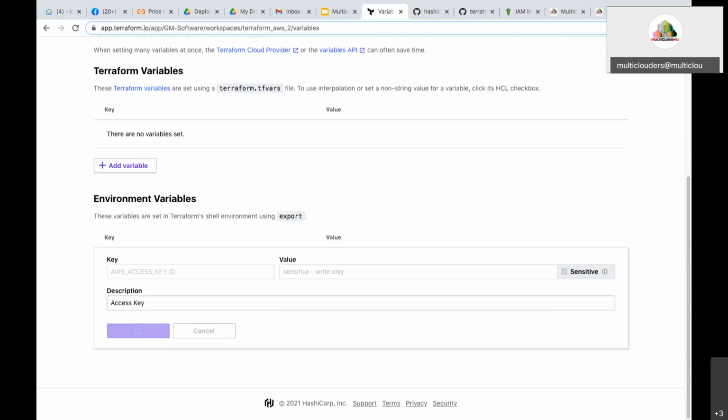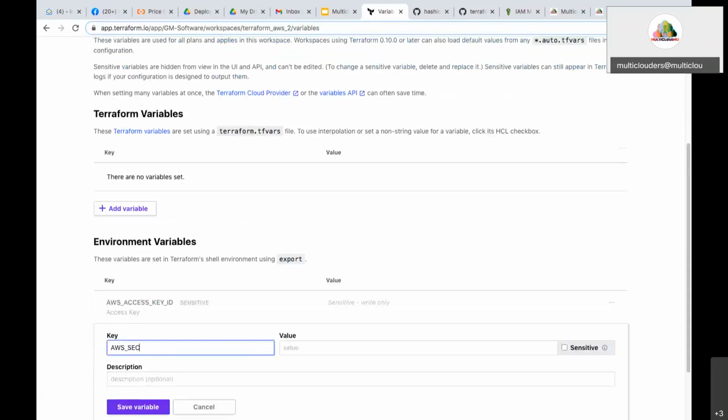Now one more variable you have to add: the access key secret. You have to use the same name, AWS_SECRET_ACCESS_KEY, and it is case sensitive. Here you have to provide the secret key value. I'm not going to provide it at the moment.